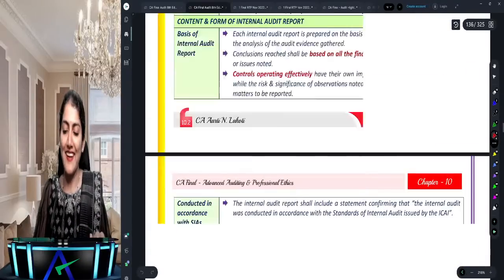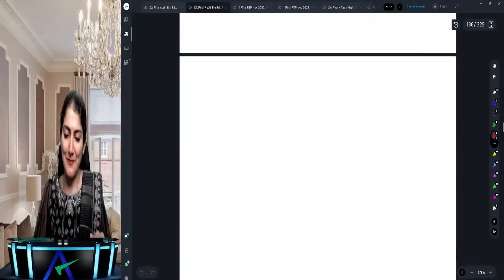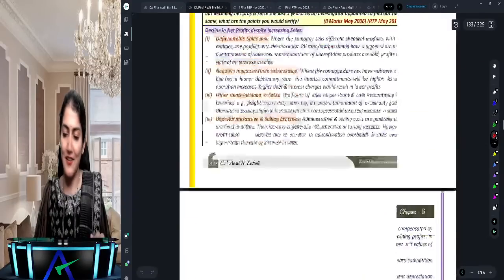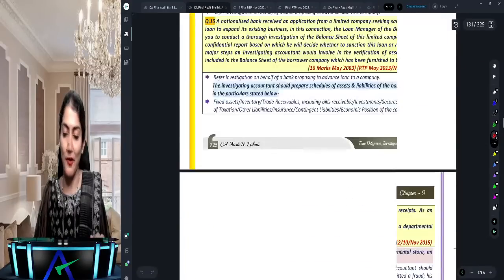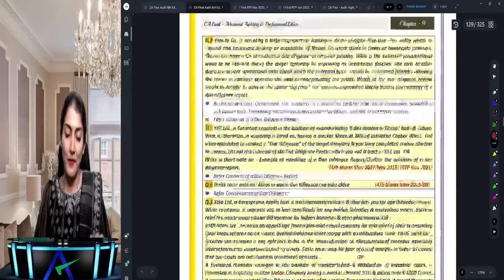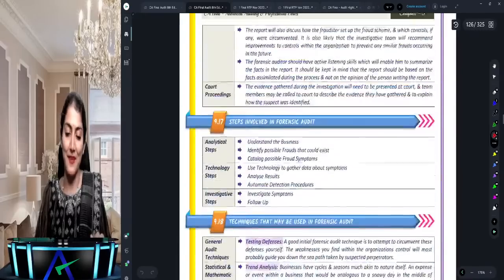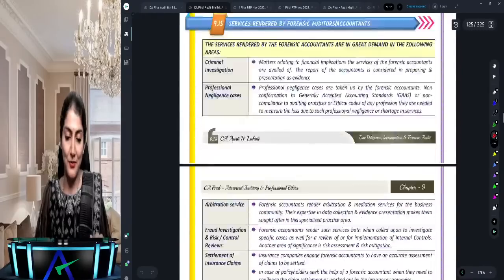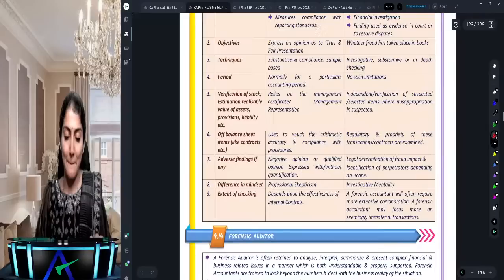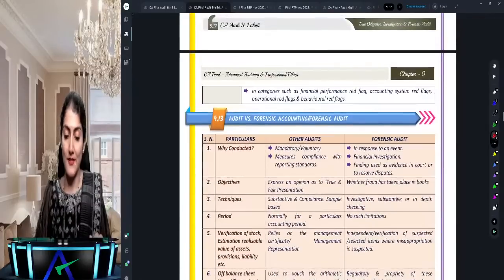Drafting requires exact wording to a great extent. Better that you're becoming a chartered accountant, that you know how to draft a qualified, adverse, or disclaimer opinion. You say, ma'am, in practical life I've never seen any report other than an unmodified opinion. No, but then you should know it. Okay? Chalo, forensic audit we'll study.